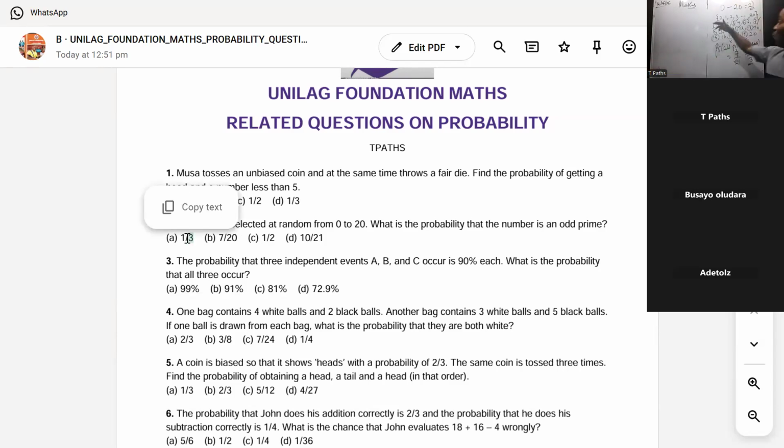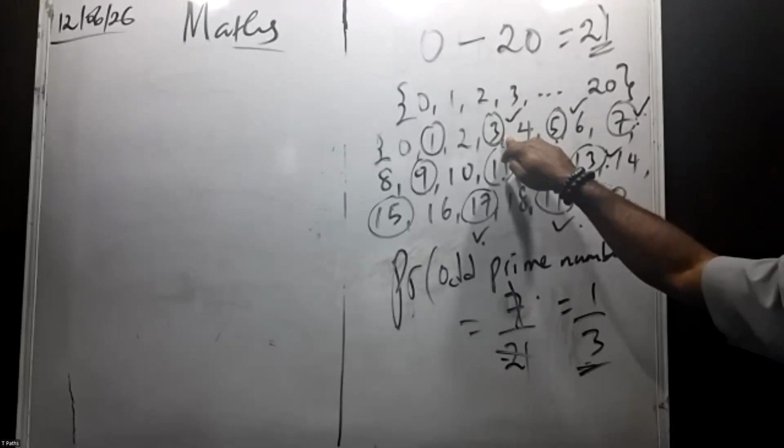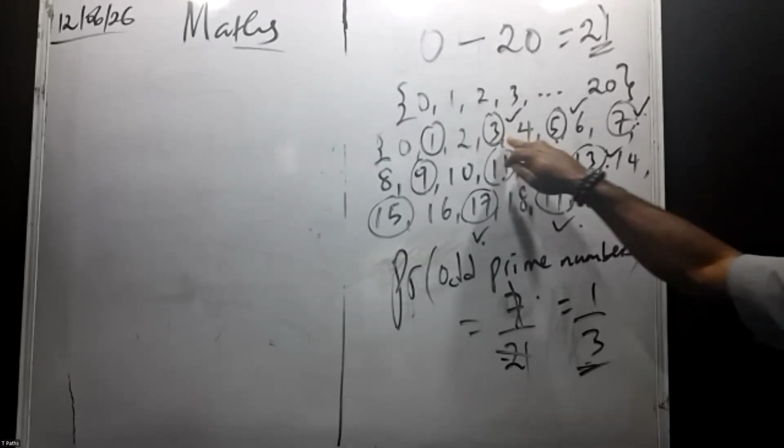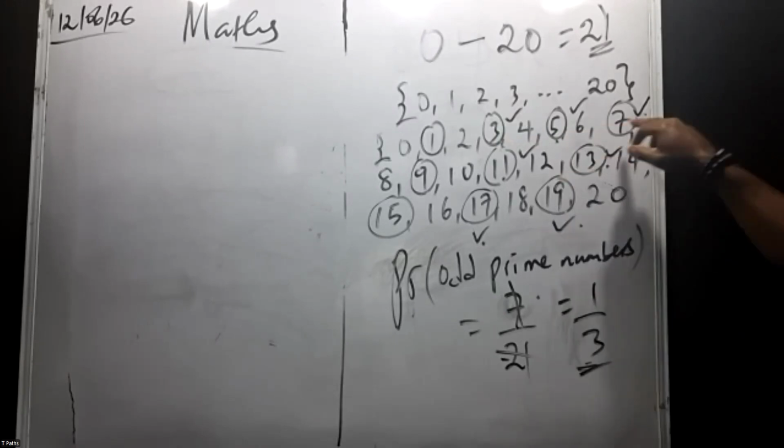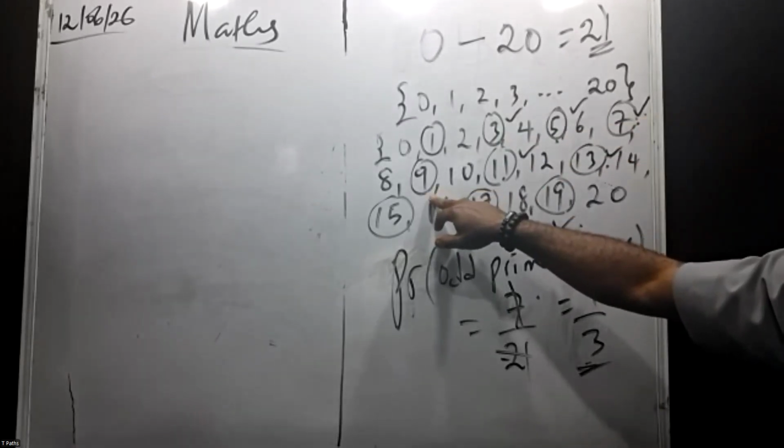We have odd numbers: 1, 3, 5, 7, 9, 11, 13, 15, 17, 19. Those are the odd numbers. But the question says probability of picking odd prime numbers. Now we have to be very careful. 3 is an odd number, but it's also a prime number. 5 is odd and a prime number. 7 it is, but 9 is just an odd number, not a prime number.